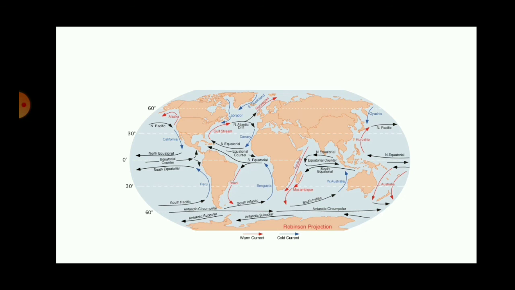That means the ocean currents are the temperature controllers. The distribution of temperature gets controlled due to the ocean currents. Thus, the climate of the earth gets affected by the ocean currents.